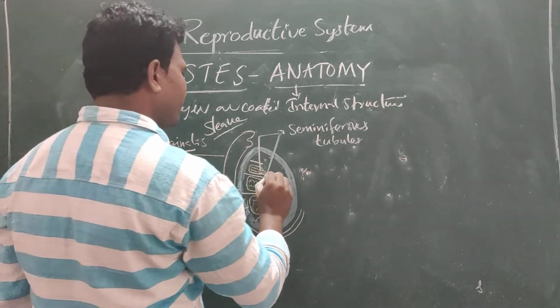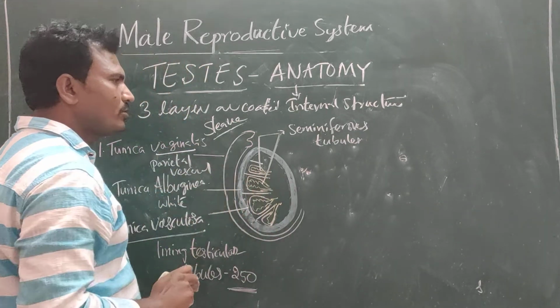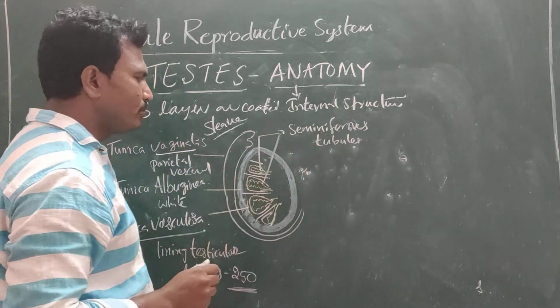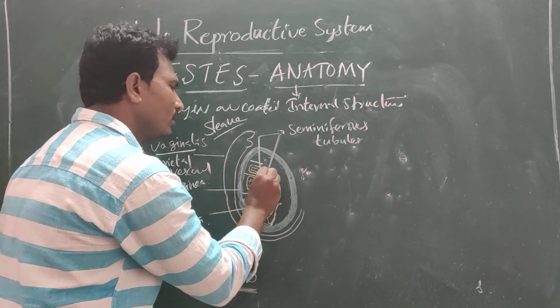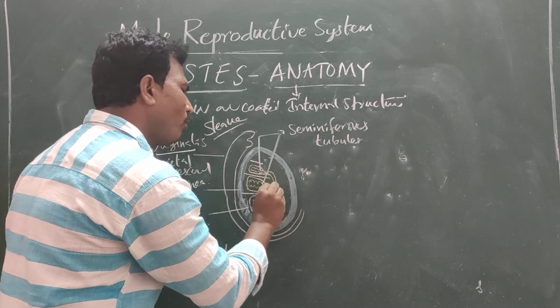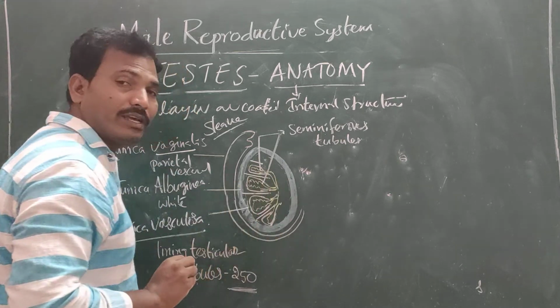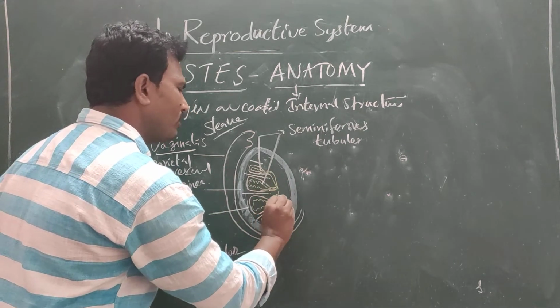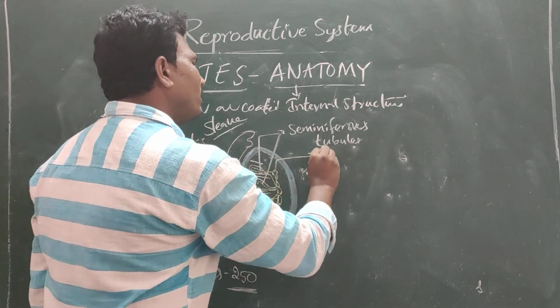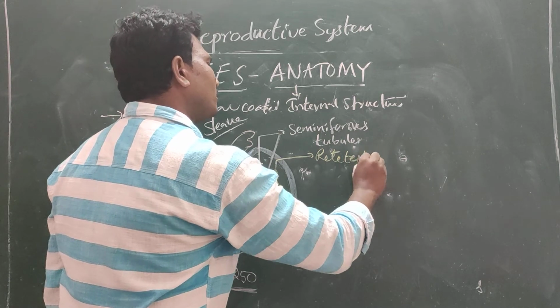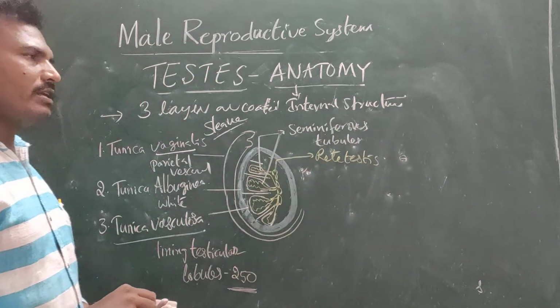Then all the seminiferous tubules together ultimately open into the apex of the mediastinum. This part is known as rete testis. Important: rete testis.